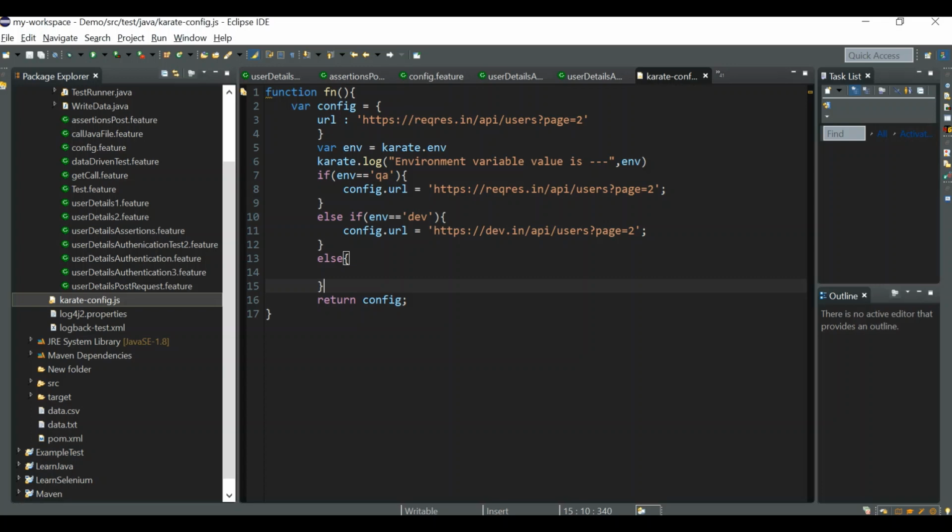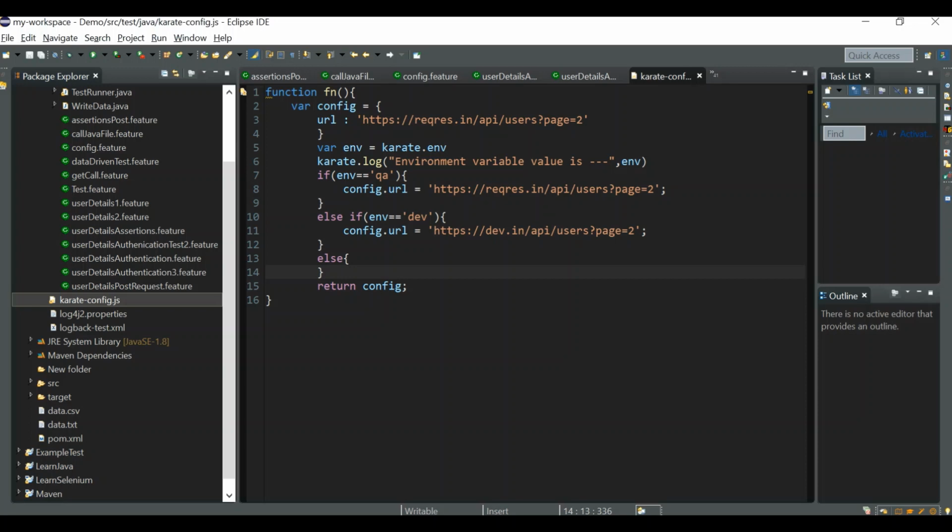You can use this concept, karate.callSingle, not only with authentication features. Whenever you want to do any action that is common to all your feature files and that should be executed before all your feature files, you can use this concept. So don't get confused about that. I'm just showing you an example with the authentication feature. And you can write inside this function.